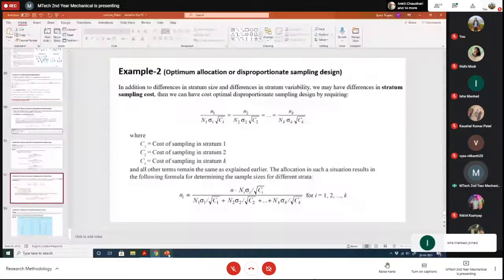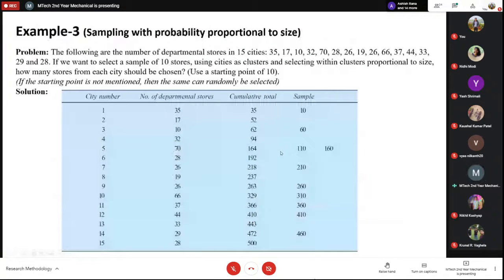Then the cost is included in this way, and the last is this, which is called probability proportional to size. So here there is no strata, there is nothing, but it depends on what the size is. So total size is 500 if you just add all the stores, and if you have to select 10 stores, then at an interval of 50 you can choose, and the starting point is given, 10. So you will see where these points are falling, 10 and 60 and 110 and 160 and all those, and then you select the stores out of those cities.